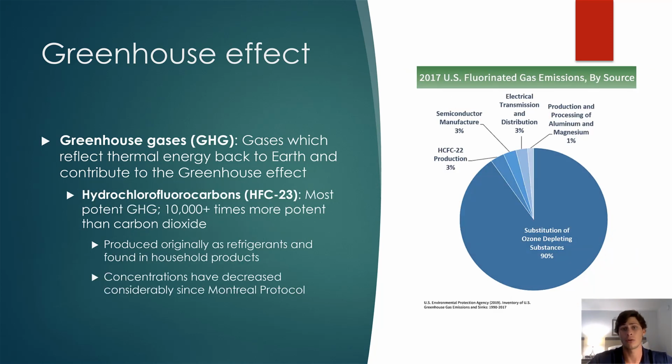Finally, we have our hydrochlorofluorocarbons, and these are the most potent greenhouse gas. They are 10,000 plus times as strong as carbon dioxide, and they were originally produced as refrigerants and found in household products. However, since the Montreal Protocol, because these chemicals also contribute to the degradation of the ozone layer, these chemicals have drastically been reduced since 1988, and as a result, the concentrations have drastically decreased, and we don't really see them anymore. So mostly we focus on carbon dioxide and methane, the two which are released in higher volumes, which contribute to the majority of climate change seen on the planet.